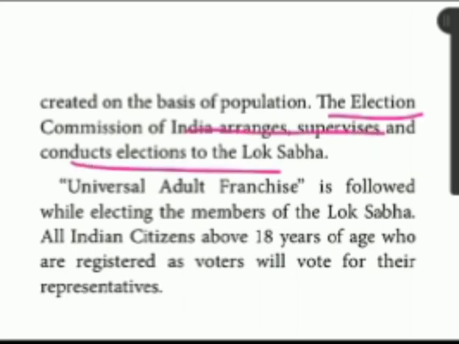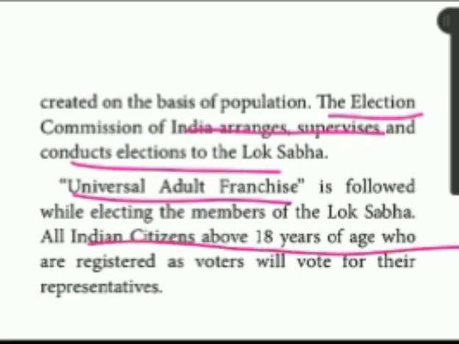Universal adult franchise, everybody knows, I think so. All Indian citizens above 18 years of age, registered as voters, will vote for their representatives. They must be Indian citizens above the age of 18 years.